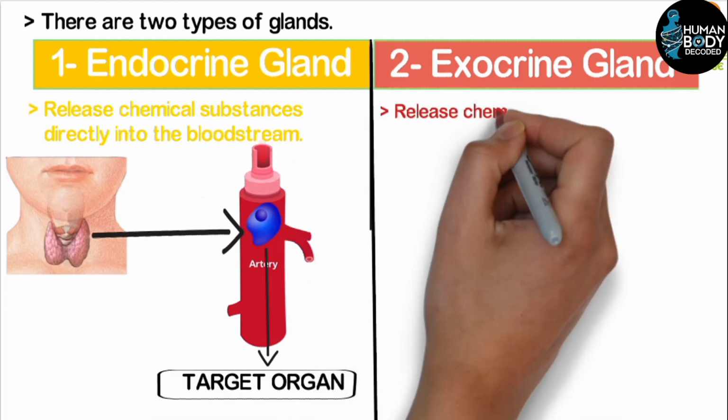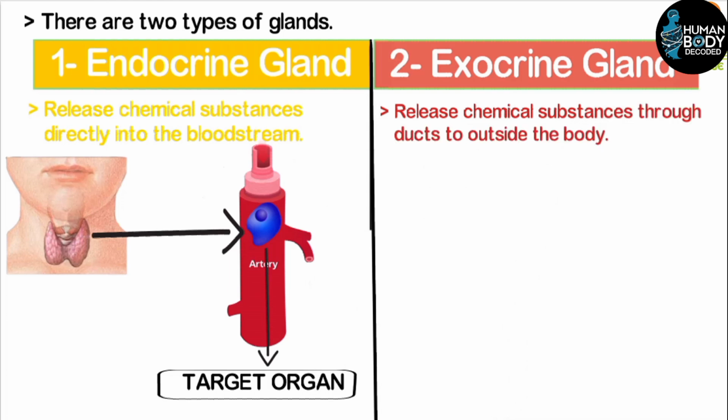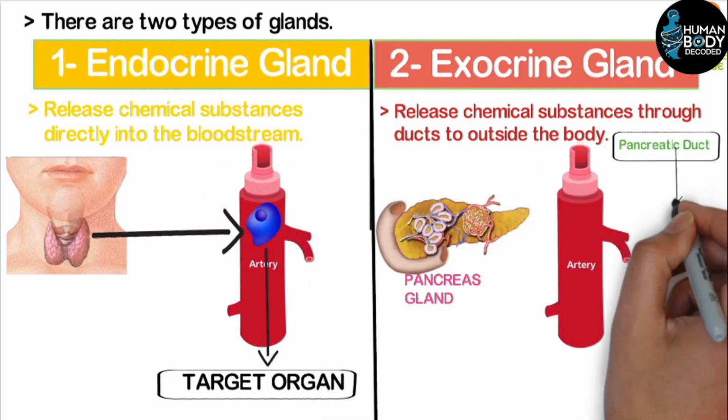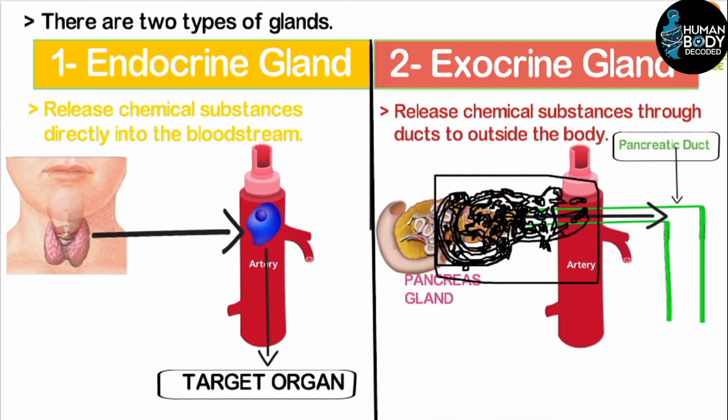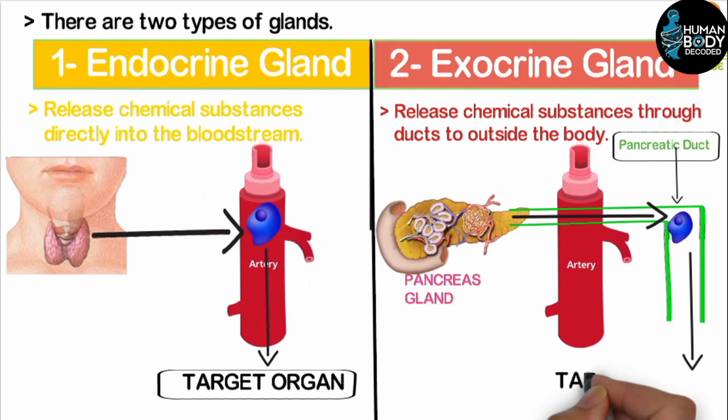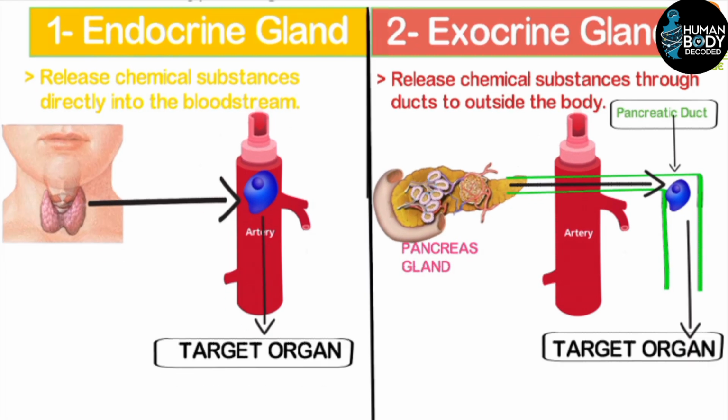Exocrine glands, derived from out, release their secretion outside the blood. Or we can say that they have a special type of pipeline called the duct. They secrete their secretion through the duct. Such glands are called exocrine glands. Now, let me clarify one more thing here. Endocrine glands do not have ducts.